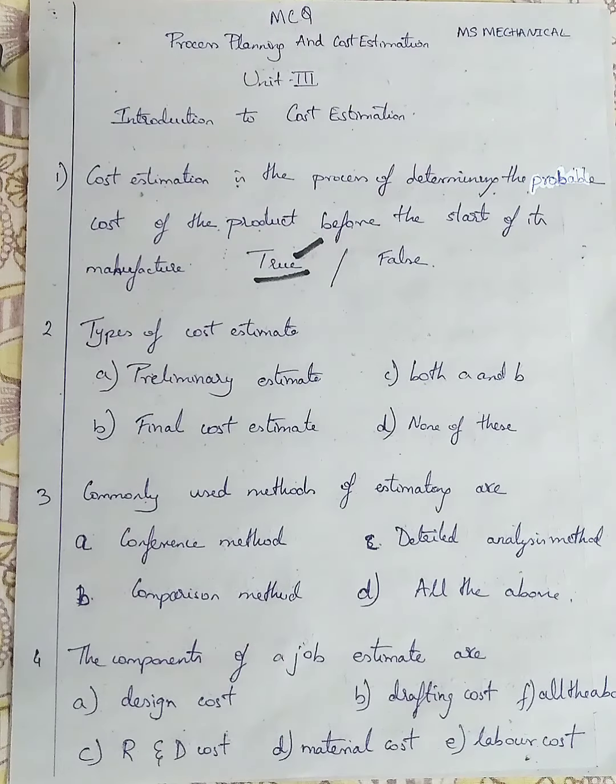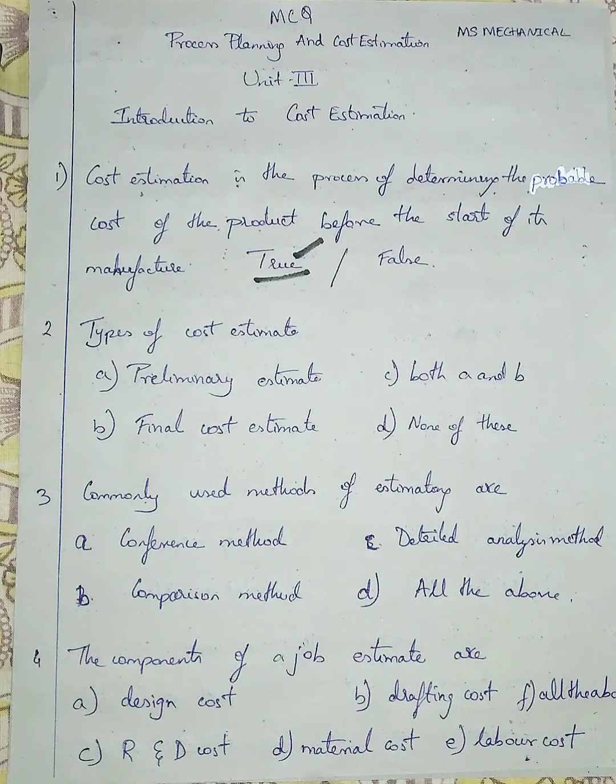Question number 2. Types of cost estimate. Option number A is given as preliminary estimate. Option number B is given as final cost estimate. Option number C is given as both A and B. Option number D is given as none of these. Types of cost estimate. Option number A, preliminary cost estimate. Option number B, final cost estimate. These two are the two types of cost estimate. So I am going with option number C, both A and B.